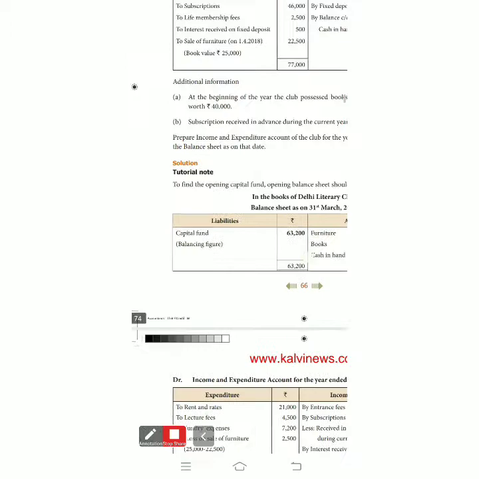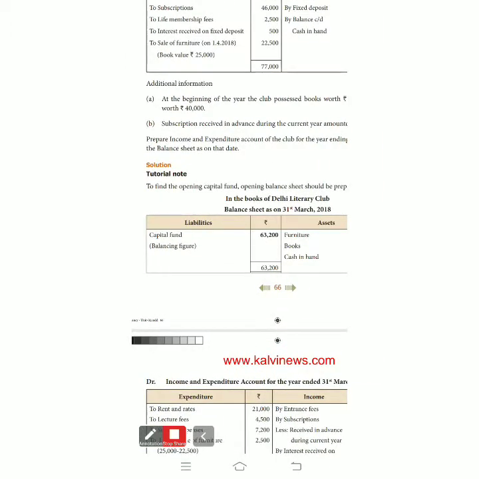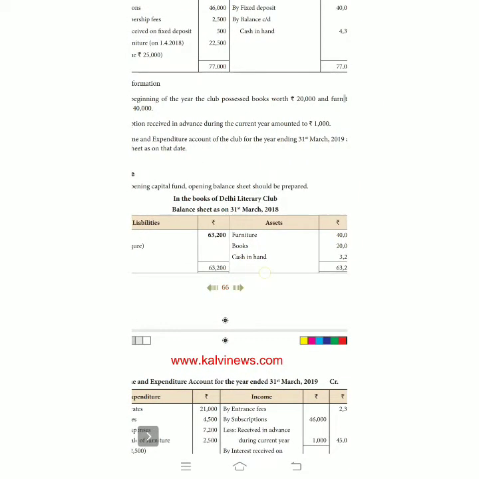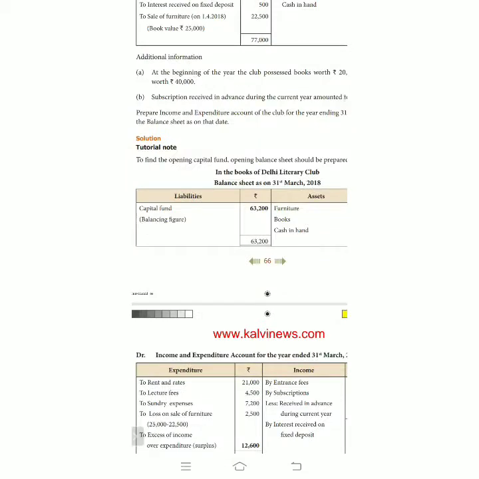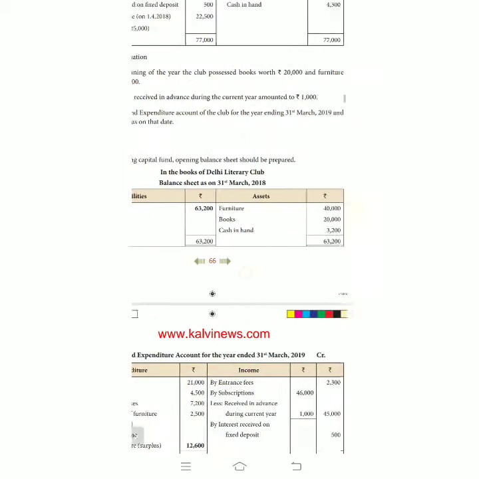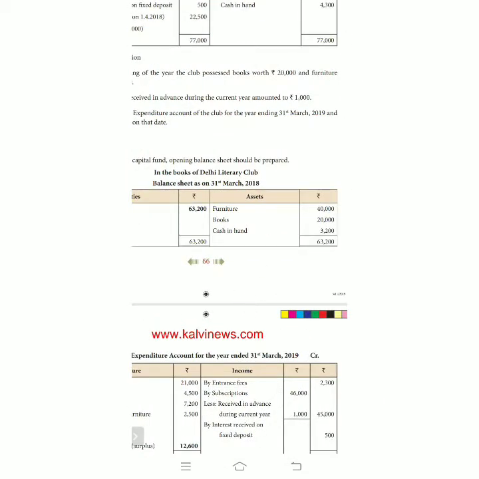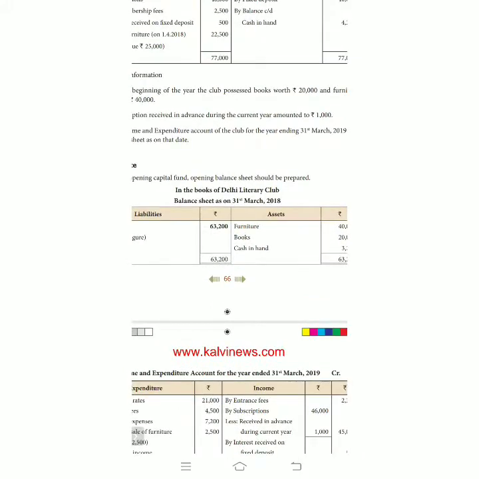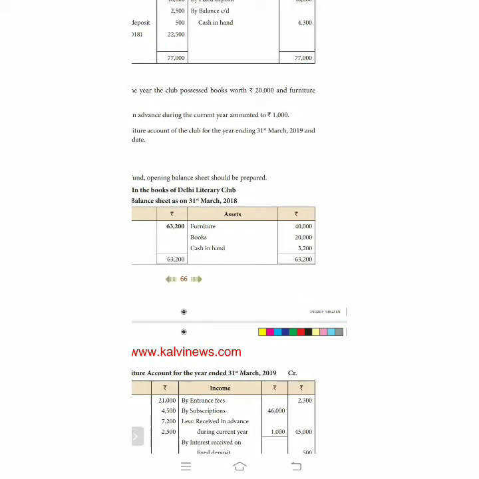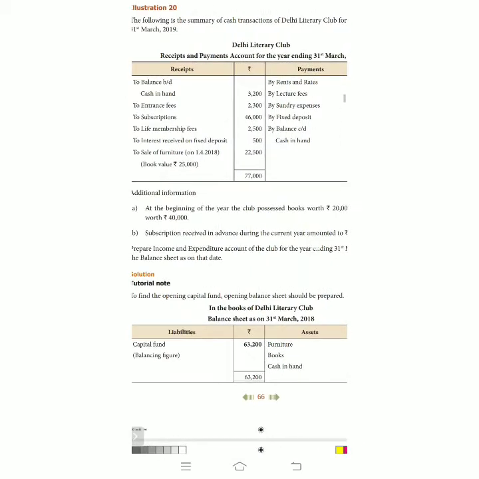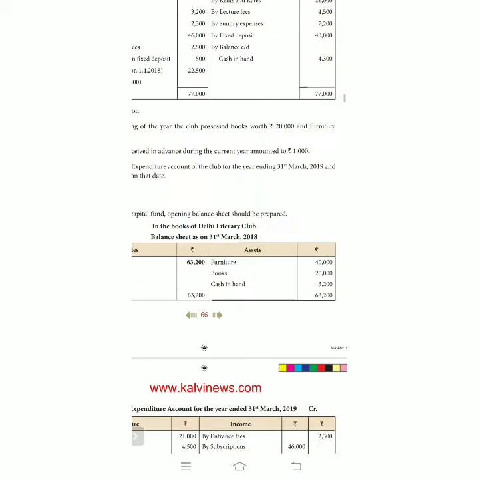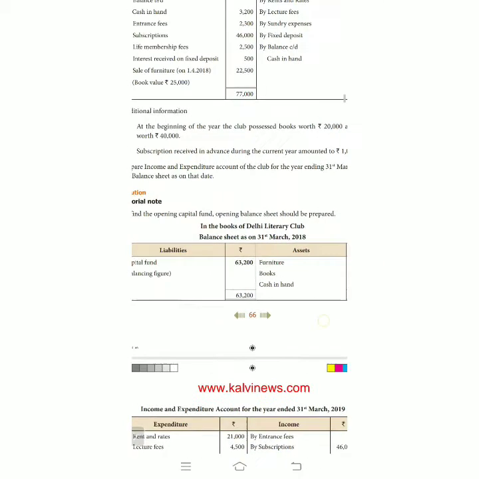To find the opening capital fund, the opening balance sheet should be prepared. So in the books of Delhi Literary Club, they have given assets: furniture worth rupees 40,000, books worth rupees 20,000, and cash in hand. Anybody have any doubt? Why is the furniture value 40,000 taken? What about the book value?